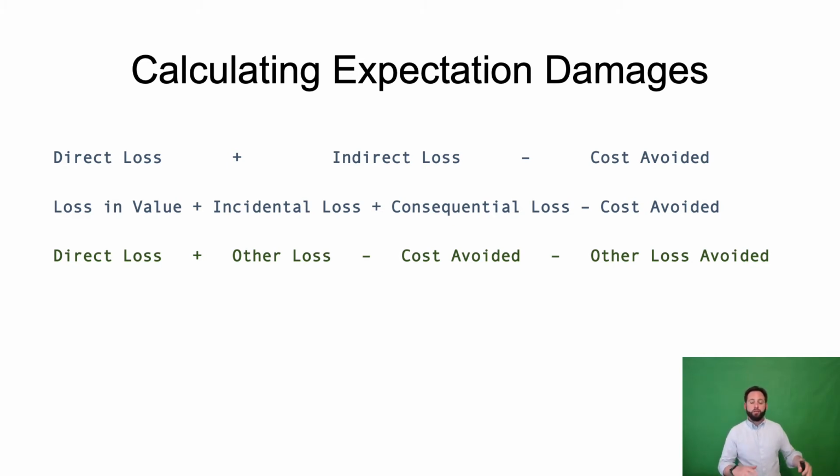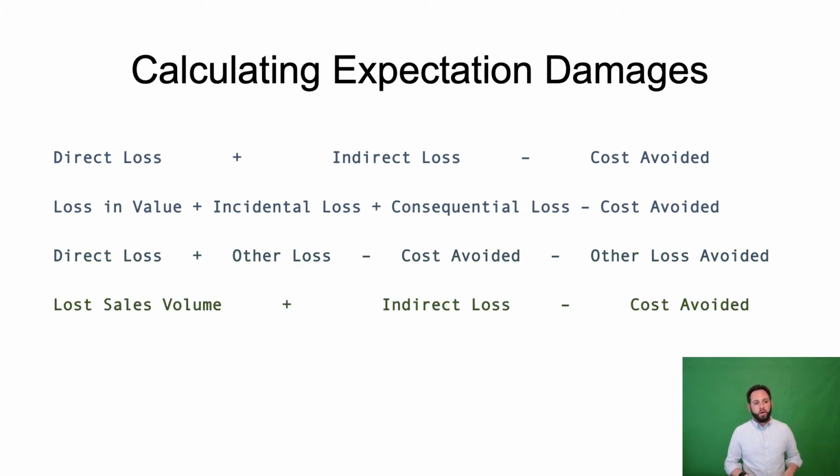The direct is the amount, the delta, the difference between what was expected and what was received. Indirect is incidental and consequential losses, or indirect damages, or incidental damages and consequential damages. All means the same thing. Those are the other damages, other losses, other costs, other harms that result proximately and foreseeably by the breach. And then cost avoided, loss avoided, other loss avoided. Those are the expenses that the injured party did not have to incur because the breach did occur.